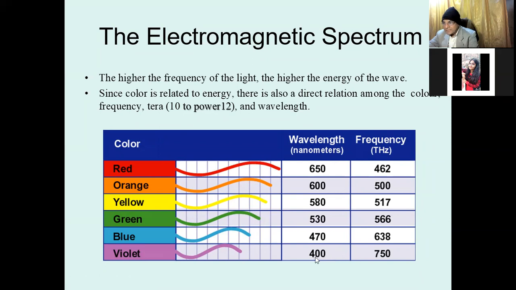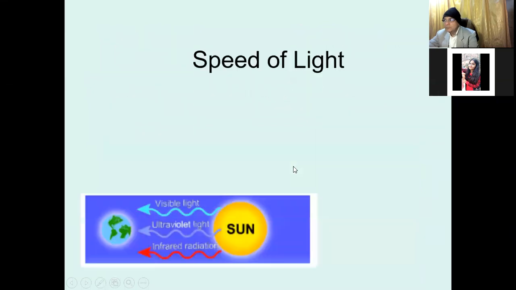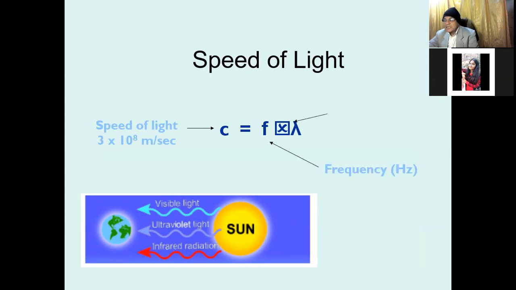Then its frequency is 750 into 10 to the power 12 hertz, that is terahertz. So these waves range from 650 nanometer to 400 nanometer. This wavelength can be calculated with this formula, where c is the speed of light and its value is 3 into 10 to the power 8, f is the frequency in hertz, and lambda is the wavelength in meter. On the basis of this, we can calculate the other parameters.